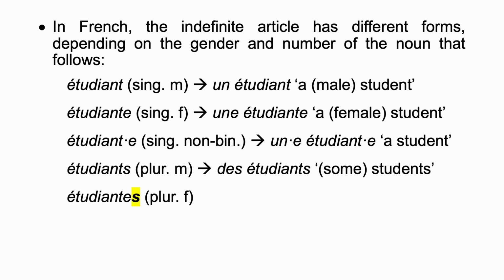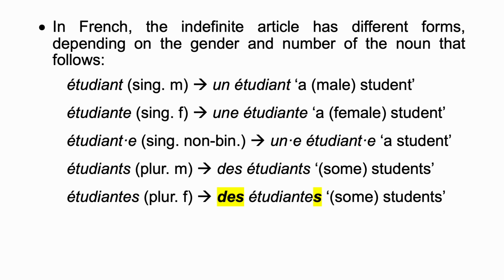Étudiante is a plural feminine noun. Because it's a plural noun, you're also going to use the form des. Des étudiantes. Repeat, des étudiantes, which can be translated as some students, or more specifically, some female students, or simply as students or female students.